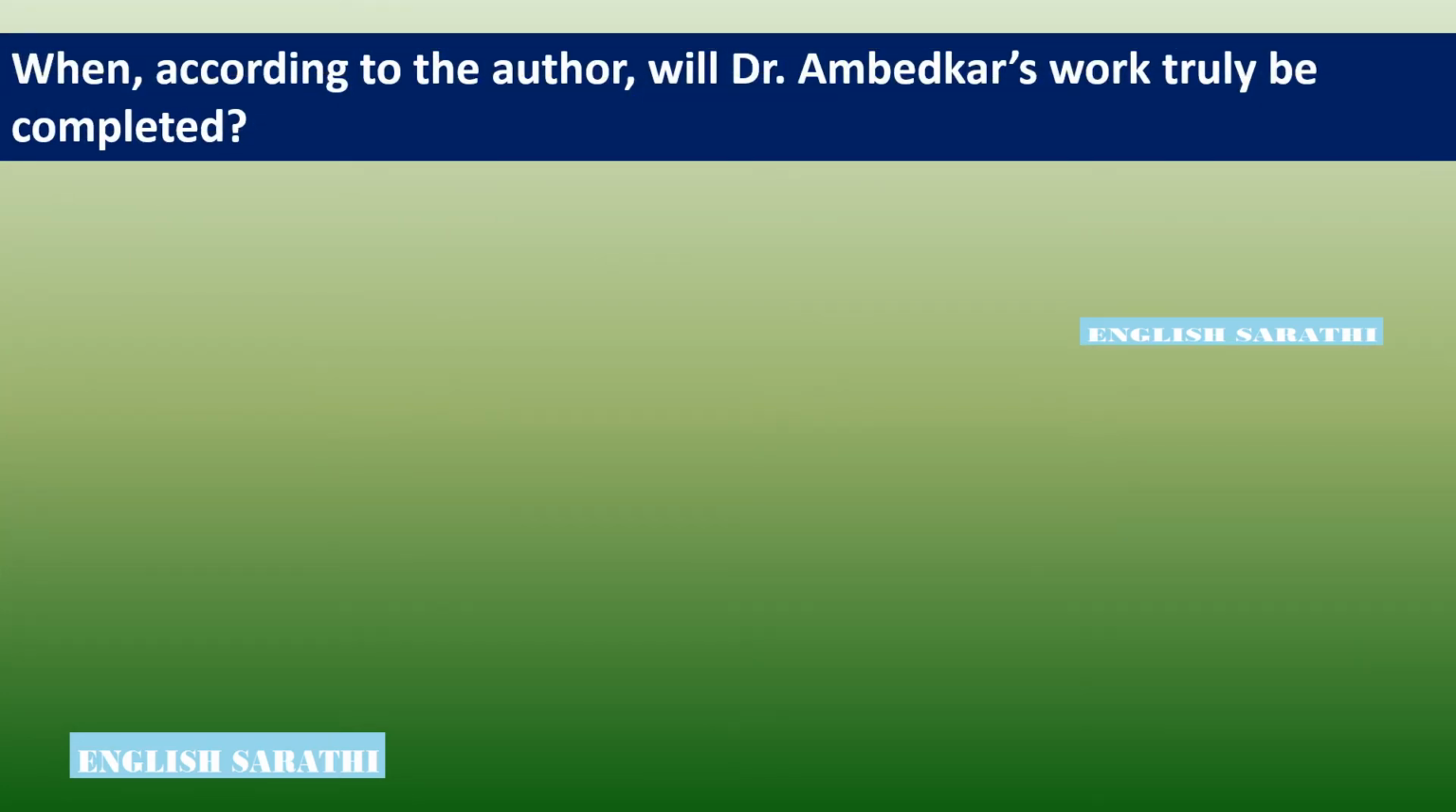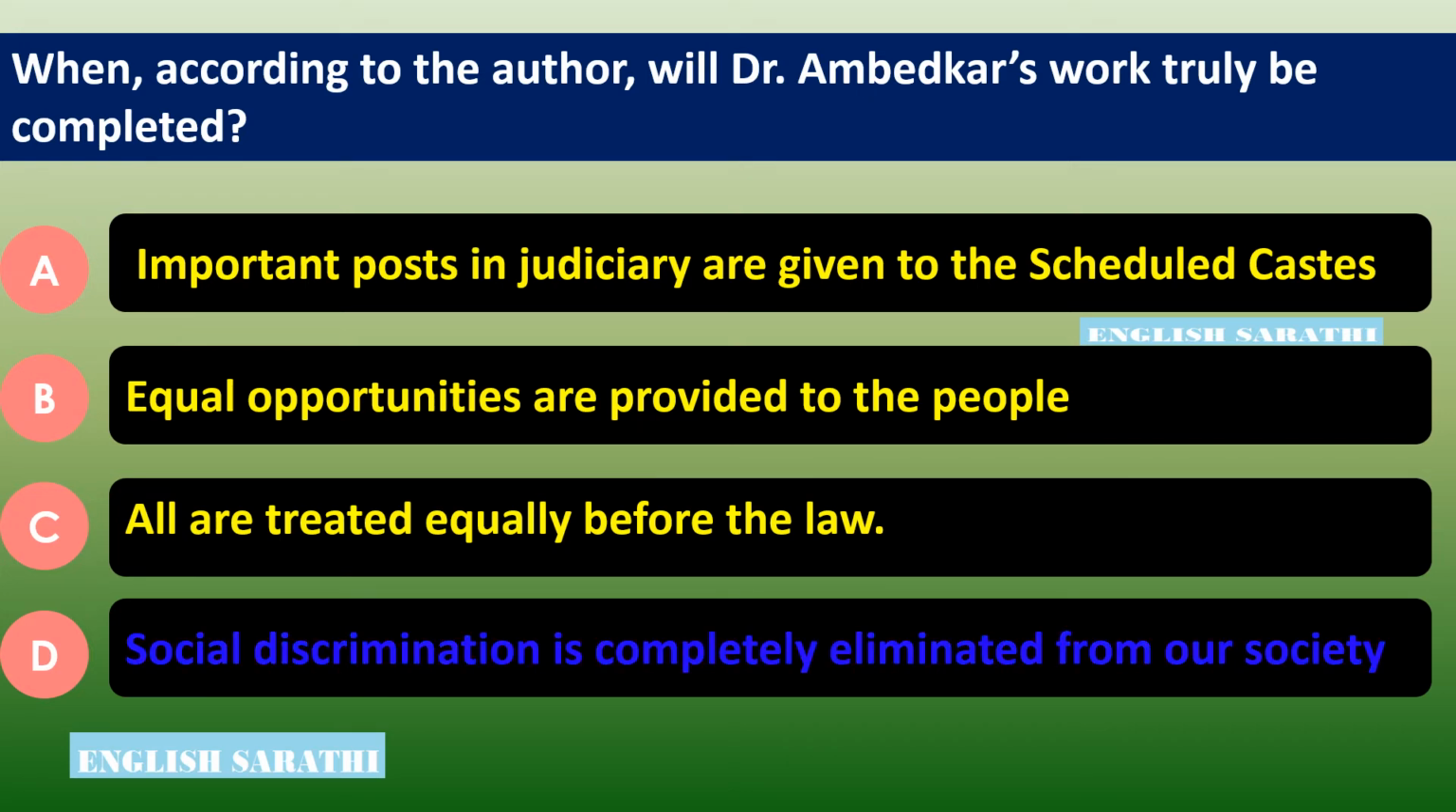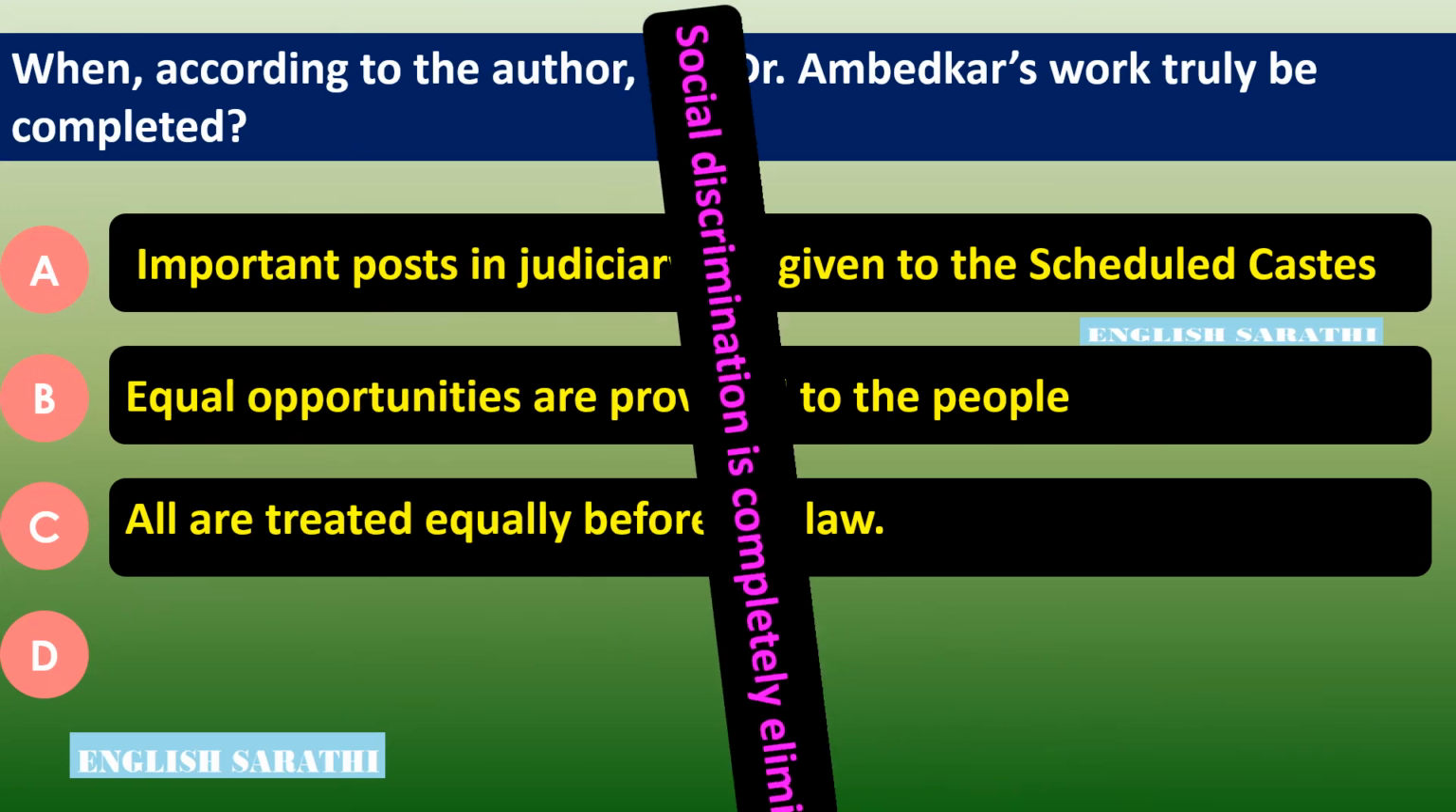When, according to the author, will Dr. Ambedkar's work truly be completed? Look at the following options. Option A, important posts in judiciary are given to the scheduled castes. Option B, equal opportunities are provided to the rule. Option C, all are treated equally before the law. Option D, social discrimination is completely eliminated from our society. The correct option is Option D, social discrimination is completely eliminated from our society.